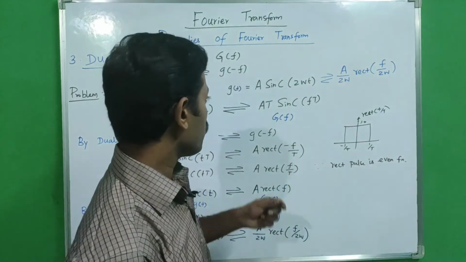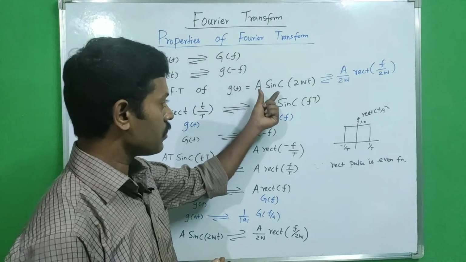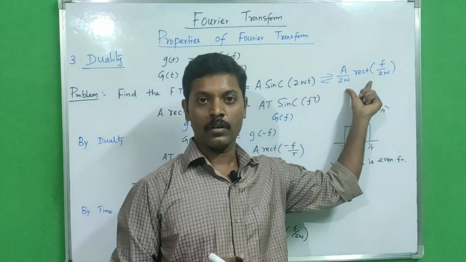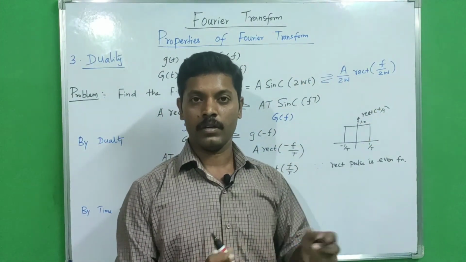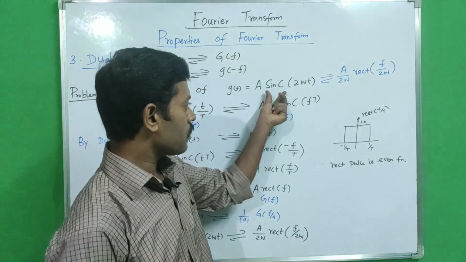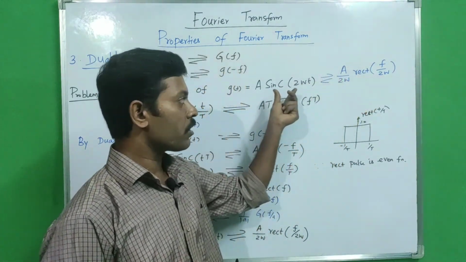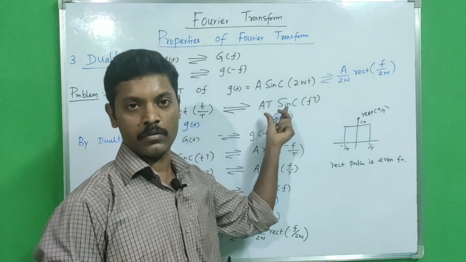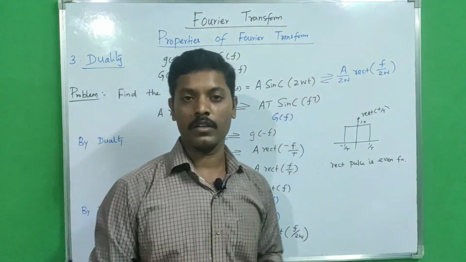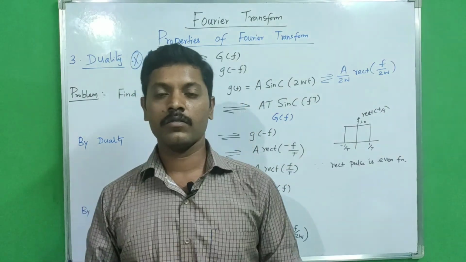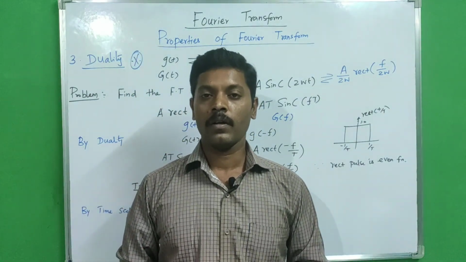Similarly, if you take the Fourier transform of a sinc pulse, we get a rectangle pulse. So both are interchanging here. This is a Fourier transform pair. Next class we will see the fourth property. Thank you.